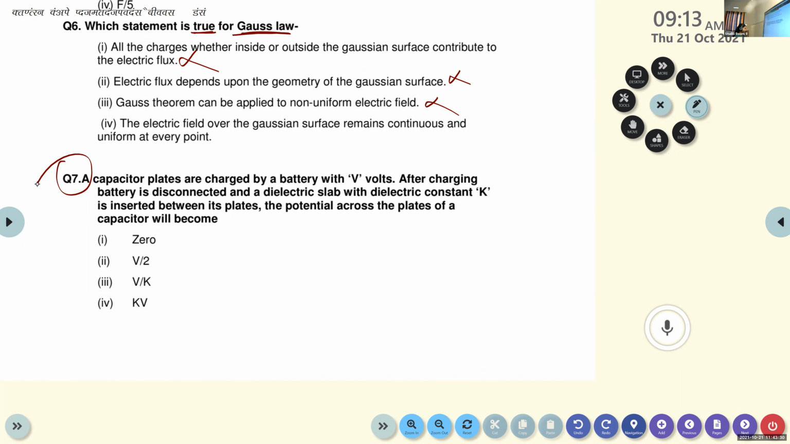Capacitor plates are charged by a battery with a V volt. After charging, the battery is disconnected and a dielectric slab with a dielectric constant K is inserted between its plates. Then the potential across the plates of the capacitor will become.